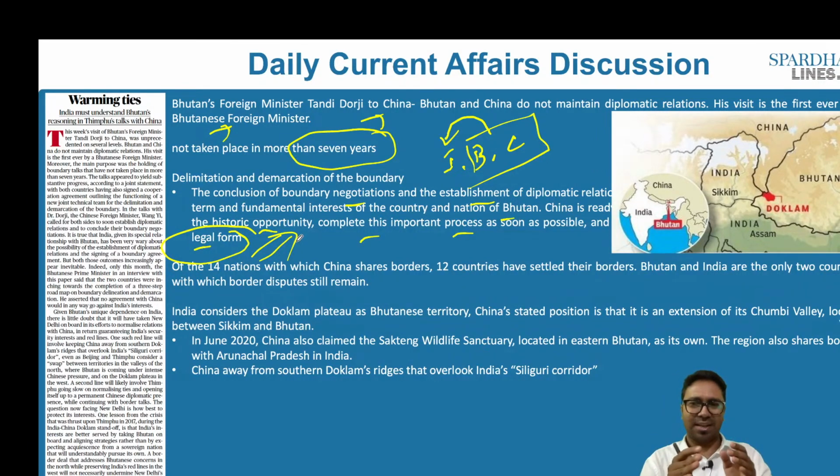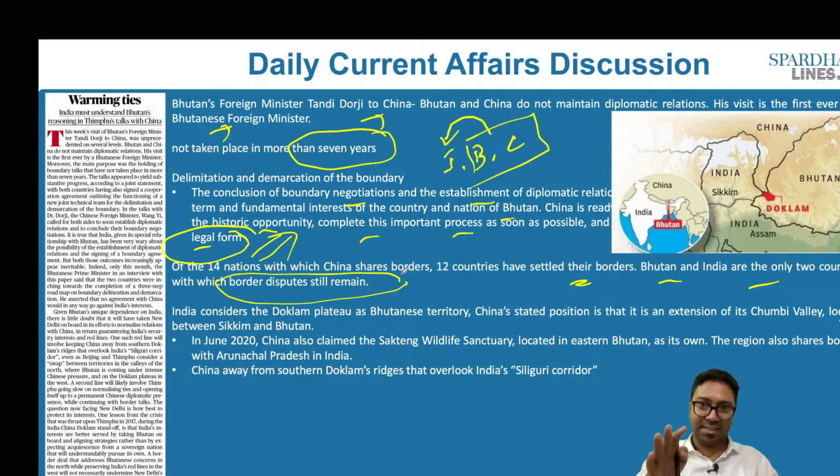When you consider the data, China has as many as 14 countries along its border areas. 12 countries have settled all the border issues. It is only Bhutan and India which are the only two countries with which border disputes still continue with China, and as a result they also want to settle this issue between Bhutan and China.